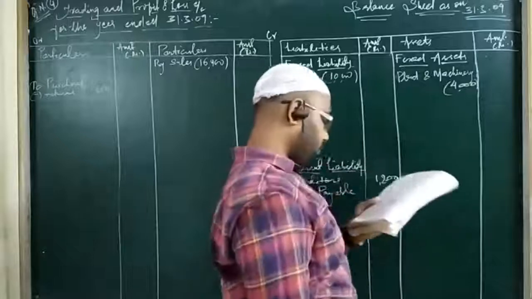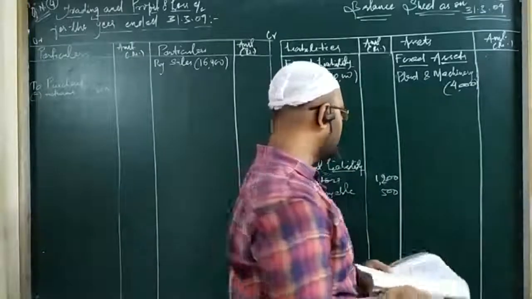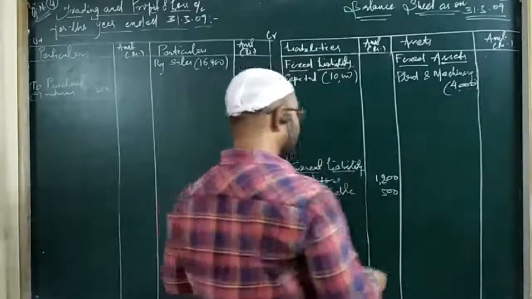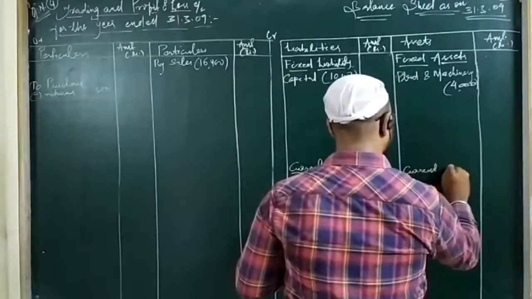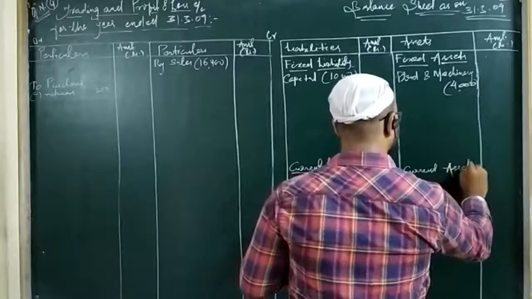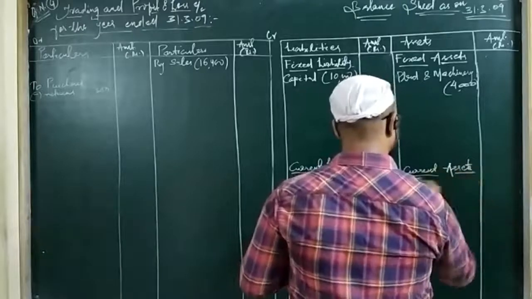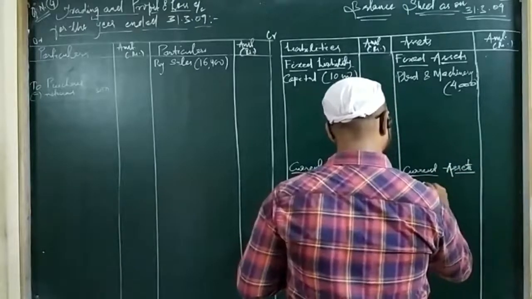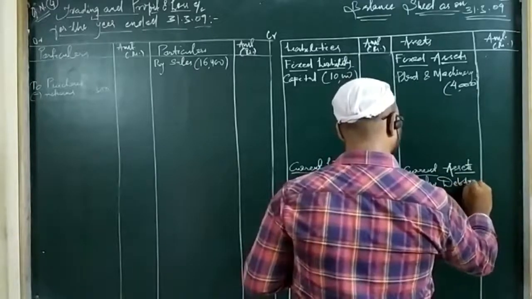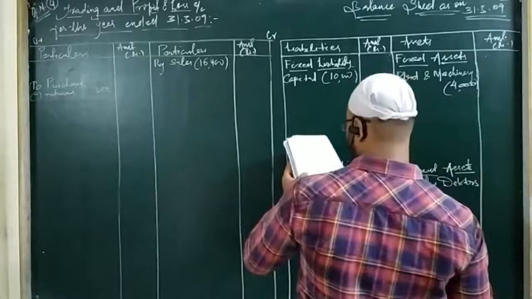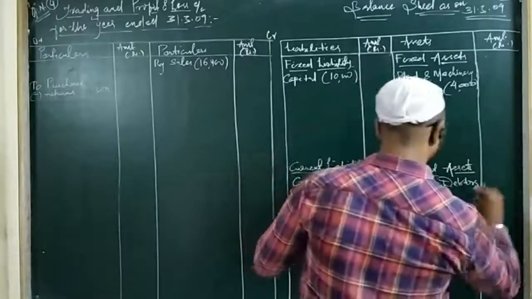Okay, then we have sundry debtors. No adjustment is there for the debtors, so I will write it here under current assets. Sundry debtors is 2,400.